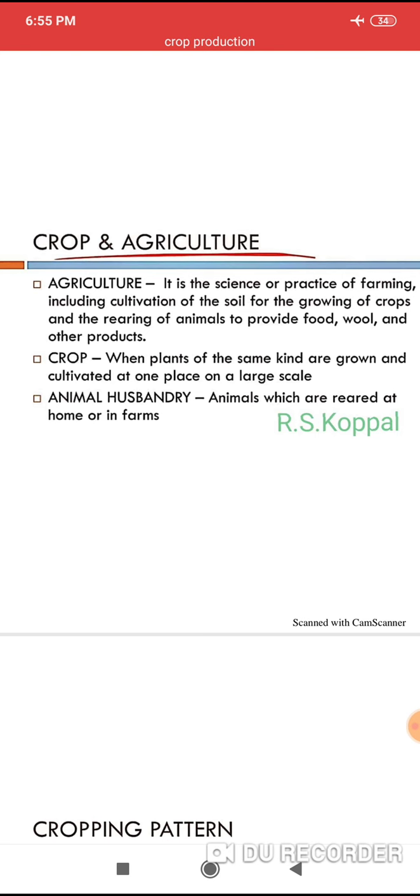Students, according to this slide, I have given one definition: it is the science or practice of farming, including cultivation of the soil for the growing of crops and the rearing of animals to provide food, wool, and other products. There is some relation between the farmer and the animals. In this definition of agriculture, the farmer gets a commercial benefit out of the animals.